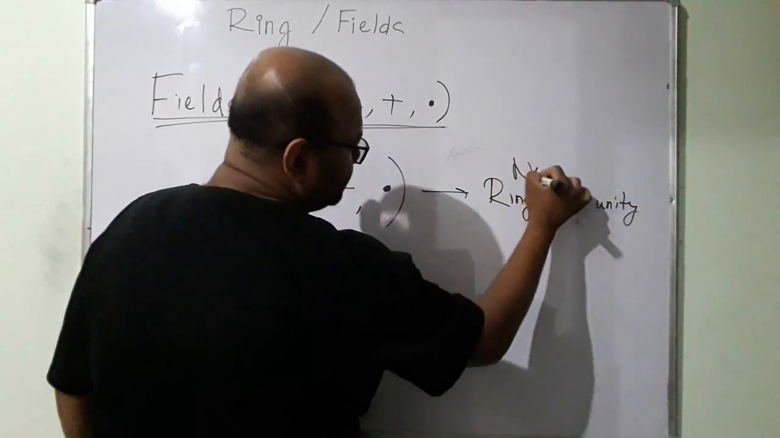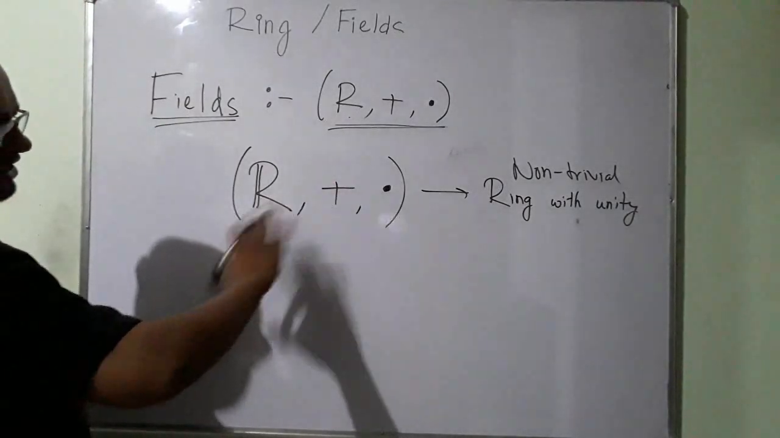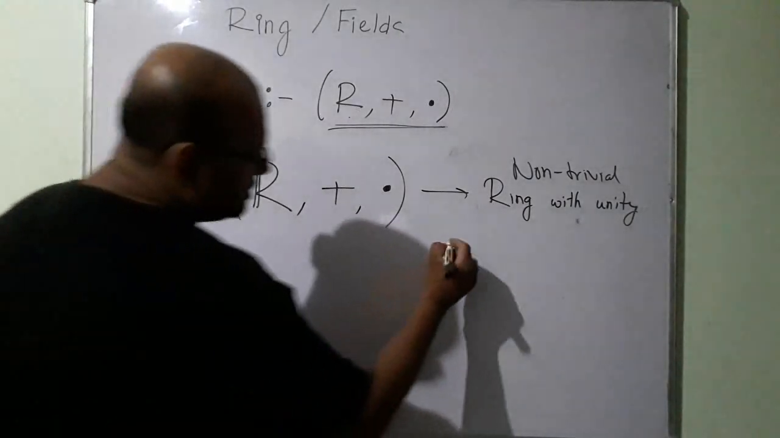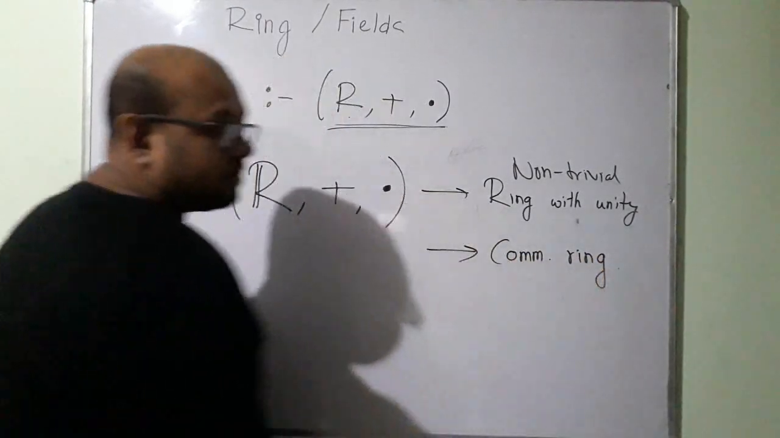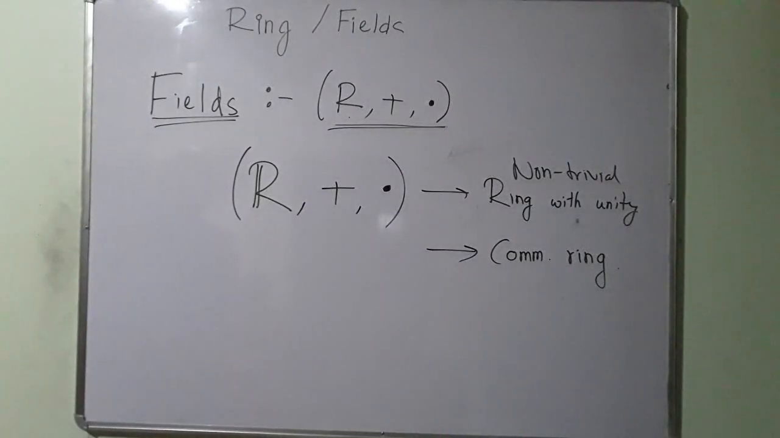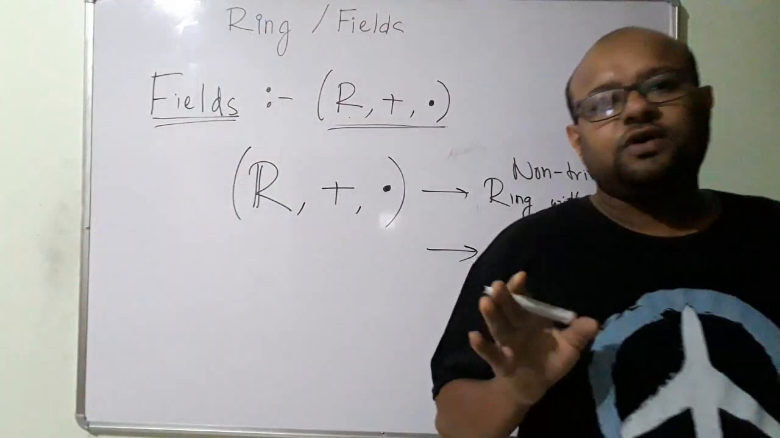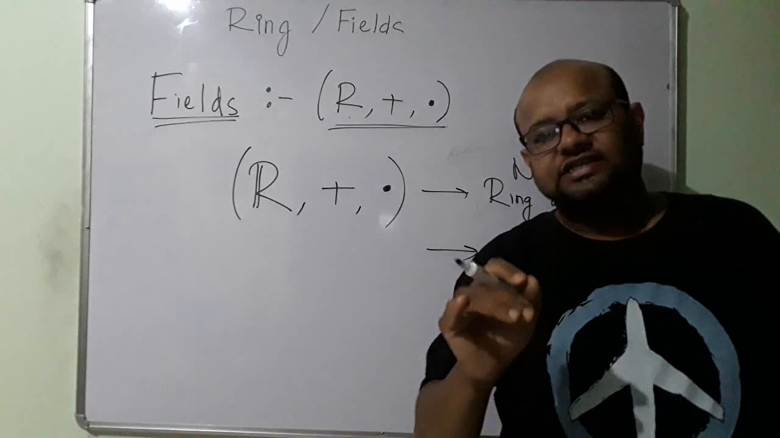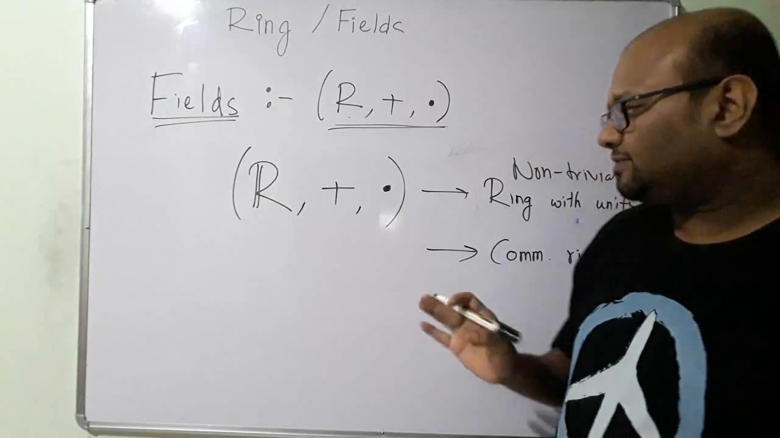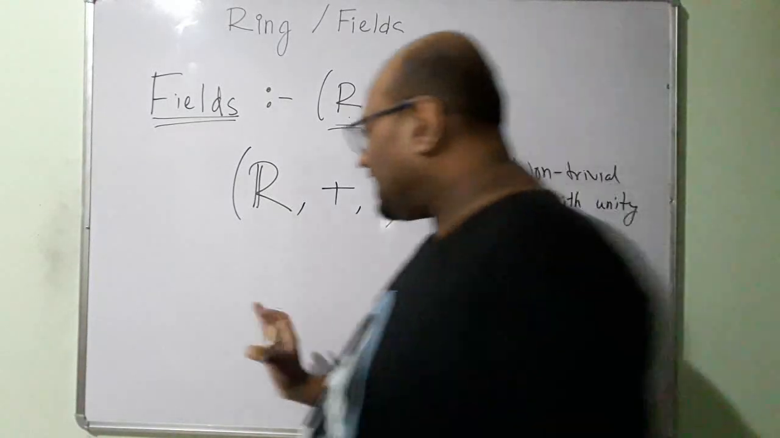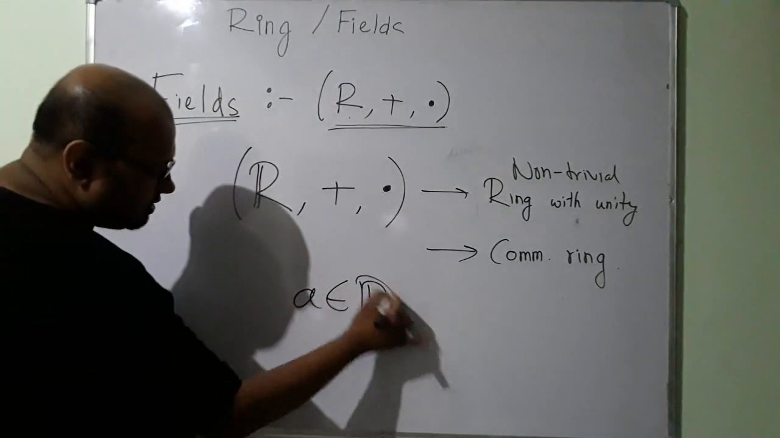It's definitely non-trivial. Okay, then multiplication is commutative with real numbers, so this is a commutative ring. And then is every element a unit? Okay, that is what we have to figure out. Every element except 0 has to be a unit, that is the caveat. So every element A, where A belongs to the set of real numbers.